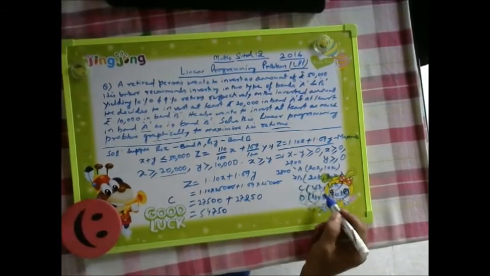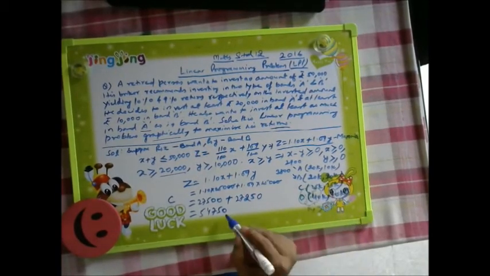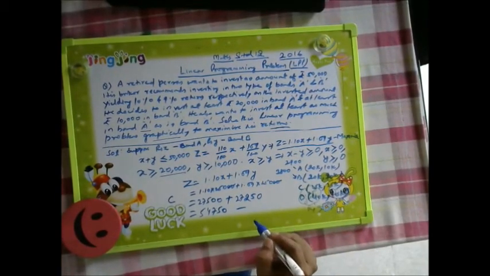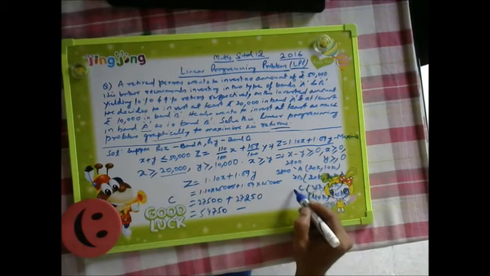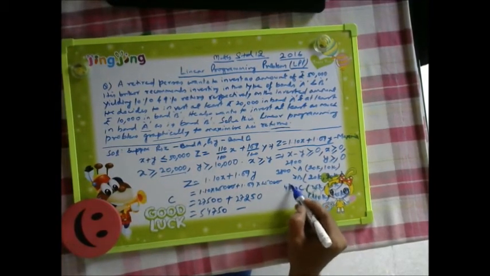What was the investment? 25k and 25k, so 50,000. So here we have got 4,750 as benefit, gain.